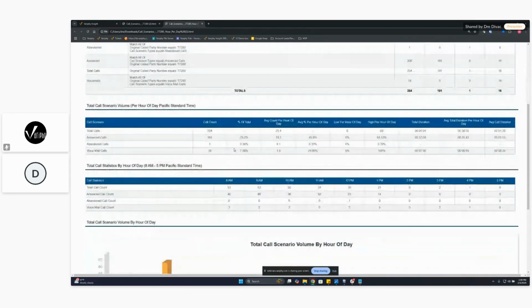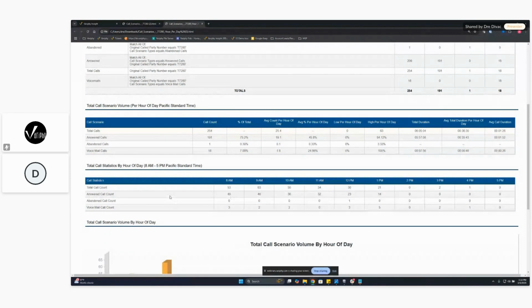But what we did down here is add these volume tables to show by hour. And you could do this by day, by date, by week, things like that, depending on how you would like to see a report set up. I have this running from 8 to 5, so you can see that our total call count at 8 a.m. was 53, 40 answer count, no abandons, and 3 voicemail. Now, these don't add up because I do not have that not connected call scenario table added to this.